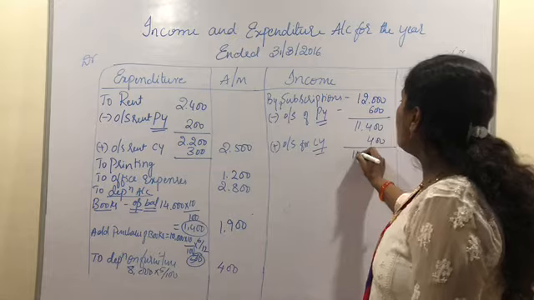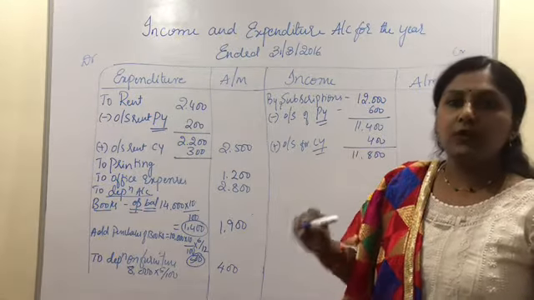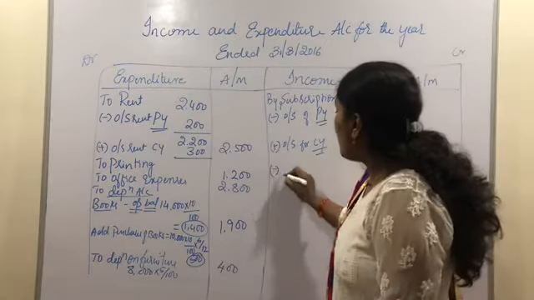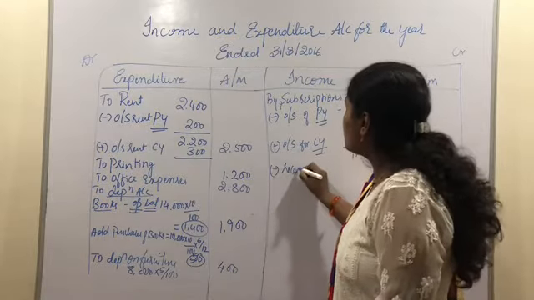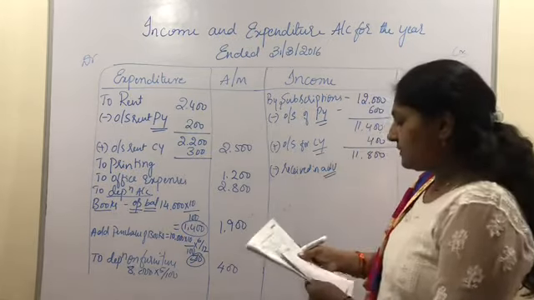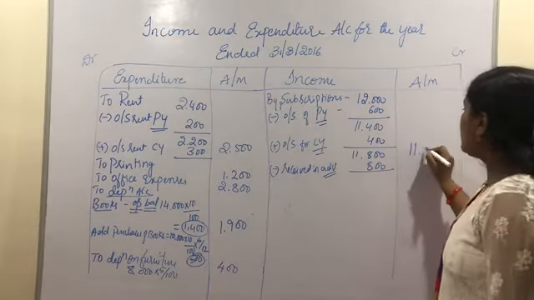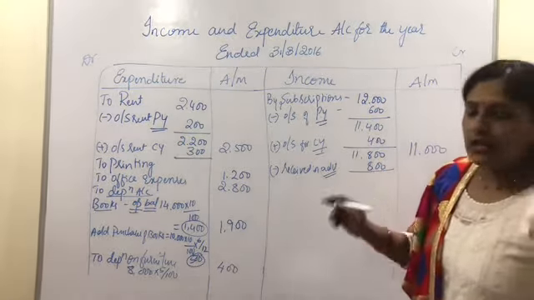Again, in the inner column, it is going to be 11,800 because we have subscriptions received in advance. We need to minus subscriptions received in advance, and the balance of subscriptions received in advance is 800 rupees. In the outer column, the net value of subscriptions will be 11,000.